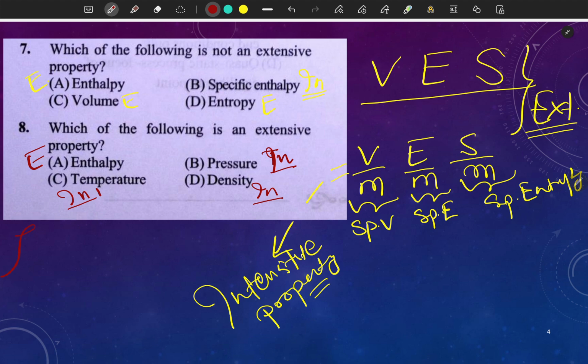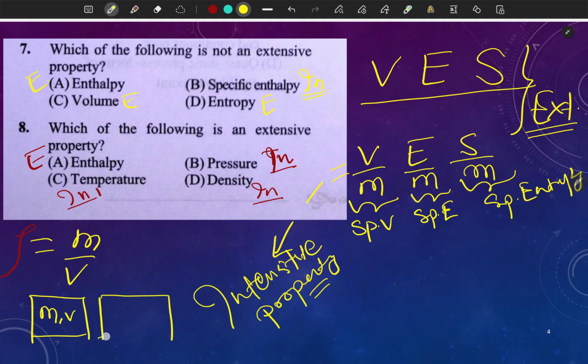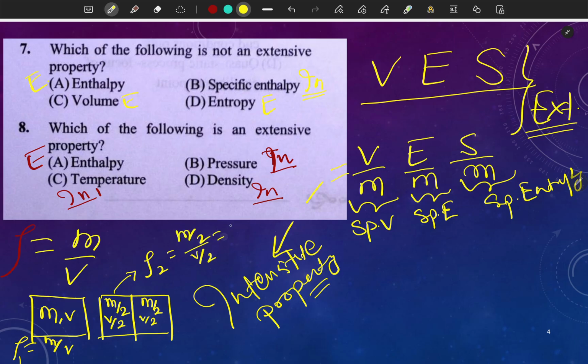So for density, the formula of density is what? Mass by volume. If we take a system of mass m and volume v, and divide this system into two partitions, the mass of each becomes m/2 and the volume of each will be v/2. Initially the density is m/v. For this section, the density will be m/2 upon v/2.